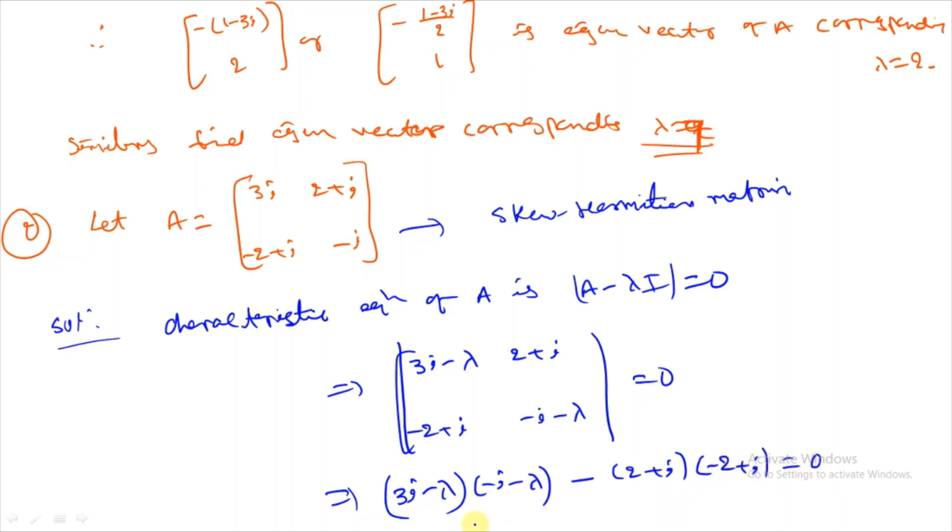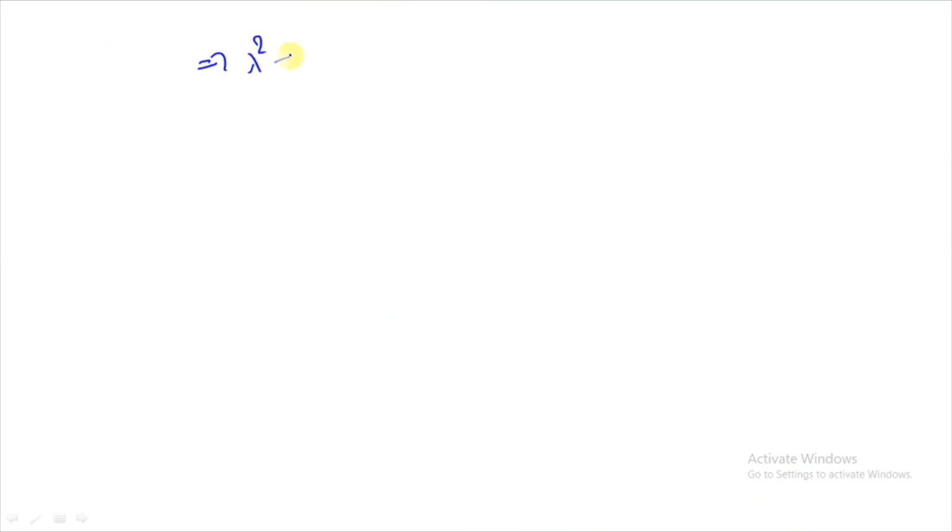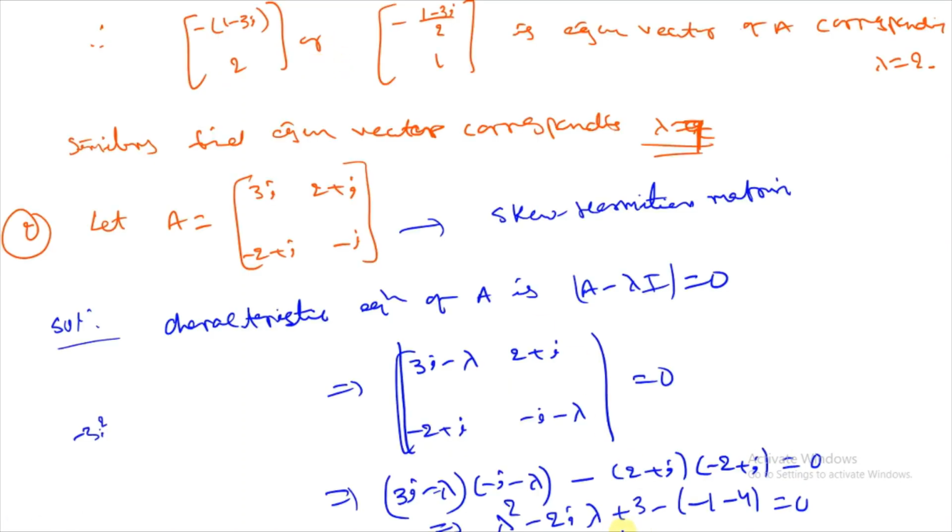That implies (3i minus lambda) into (minus i minus lambda) minus (2 plus i) into (minus 2 plus i) equals 0. So this implies lambda square minus 2i lambda plus 3 plus 5, that is 8, equals 0. Here i square is minus 1, and using (a plus b)(a minus b) for the second product.